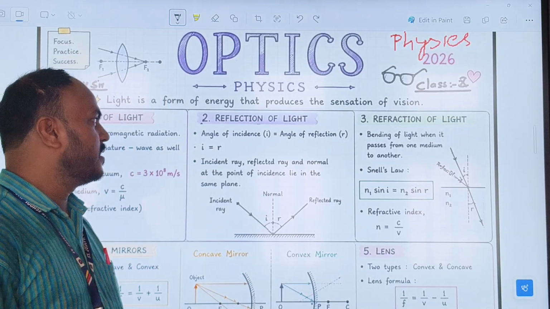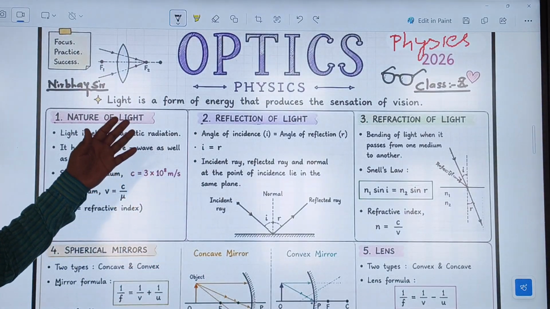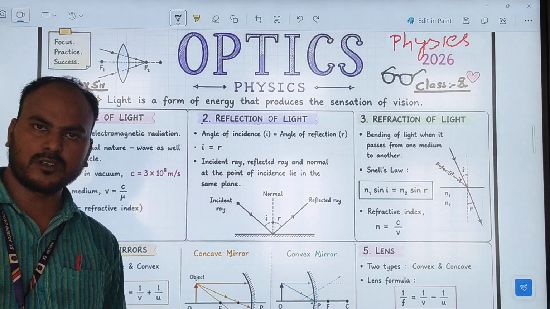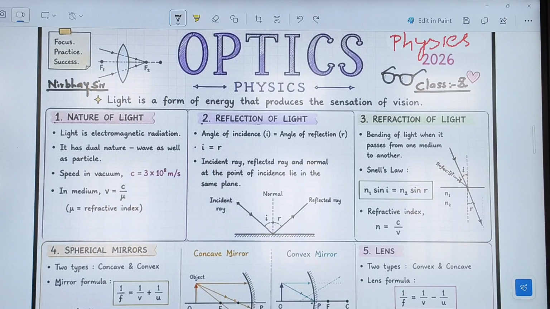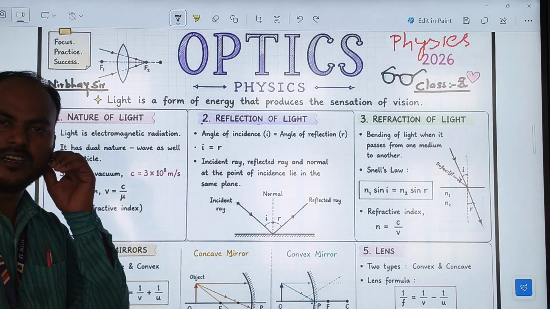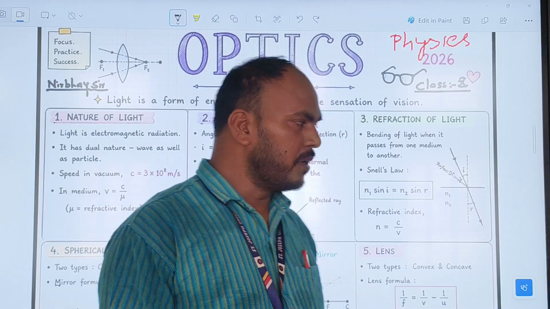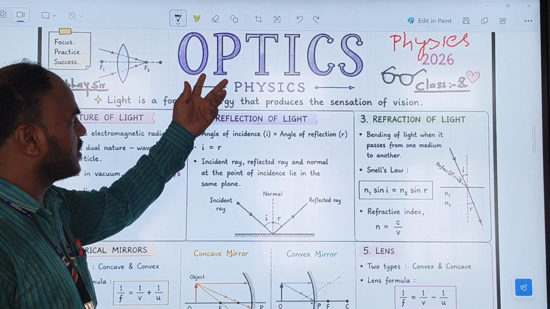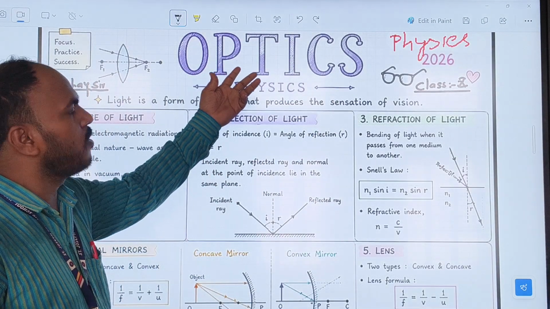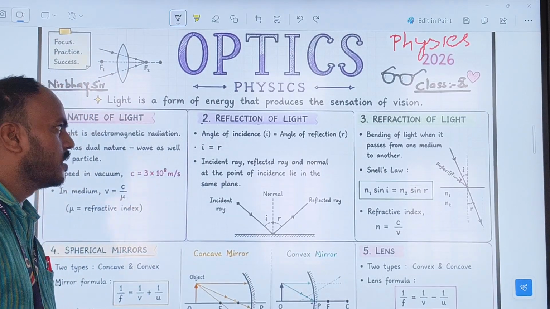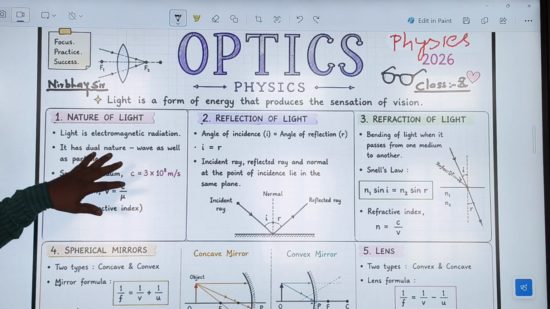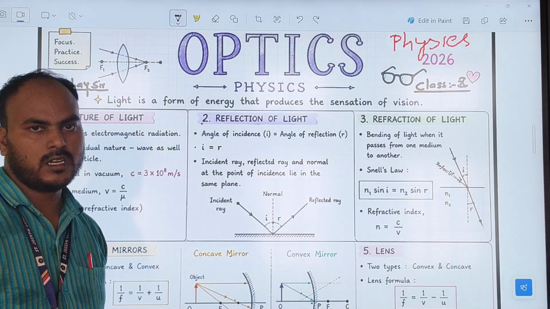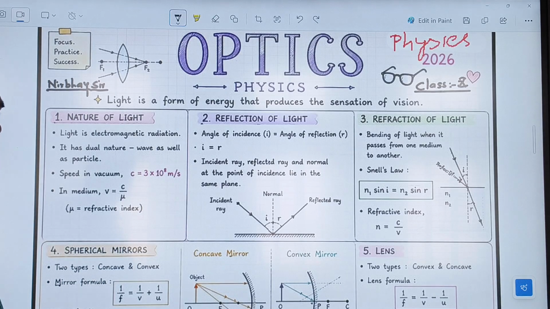So here I am. I am going to teach you the first chapter of class 10th physics. The chapter name is Light: Reflection and Refraction, or in other terms, the chapter title is Optics. This PPT I made according to your syllabus of class 10th NCERT board.